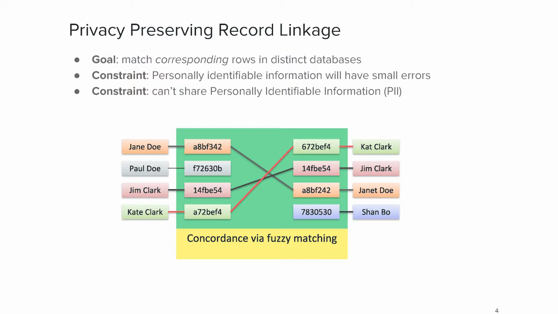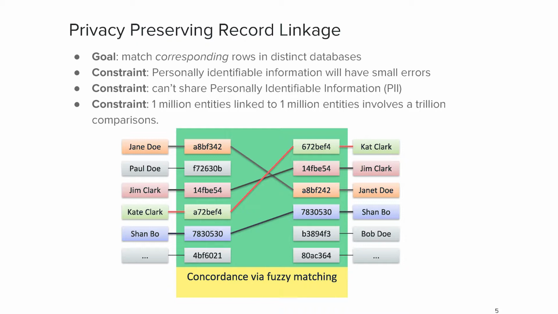Instead, we have an embedding or an encoding of this PII, symbolized here by a vector. In our case, it's around 1024 bits per entity, and we're computing the distance between them to get our concordance.